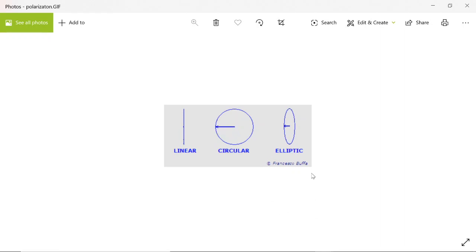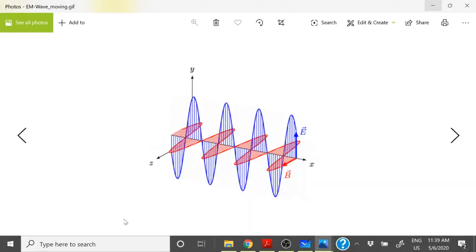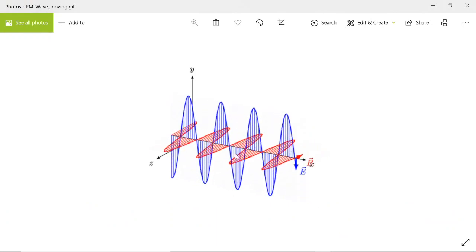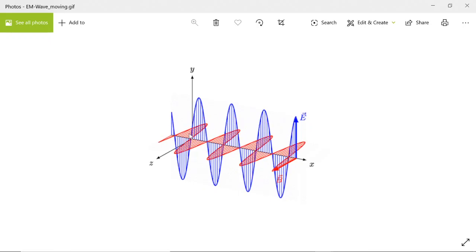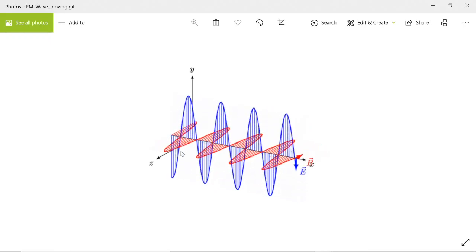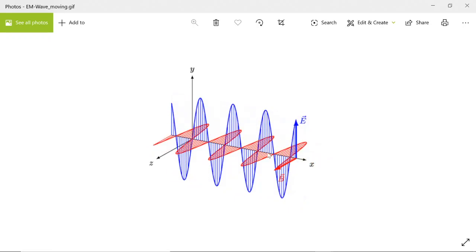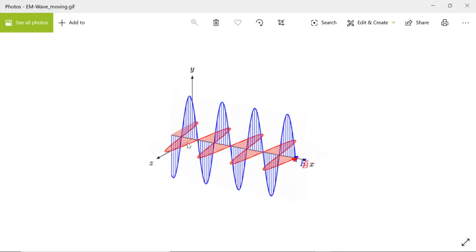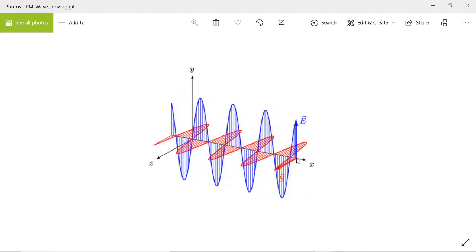I have already shown you the animation of EM waves, so we can also see that one in the previous lectures. For example, this wave is propagating in the x direction. Let this be the electric field varying in space and moving in this direction. Similarly, we have the H fields. Now we fix some point here.